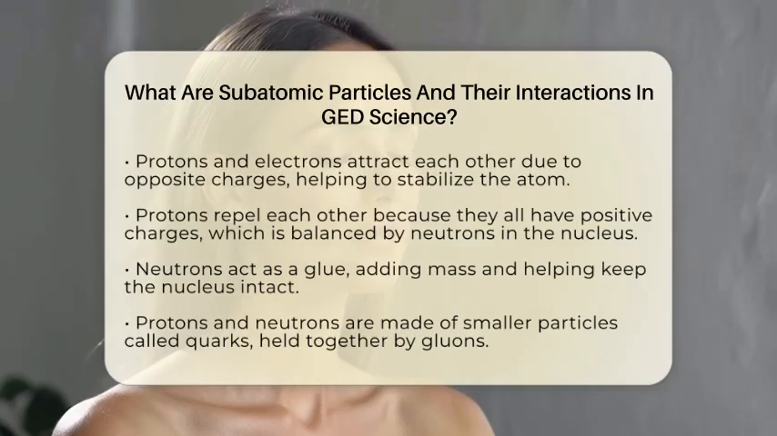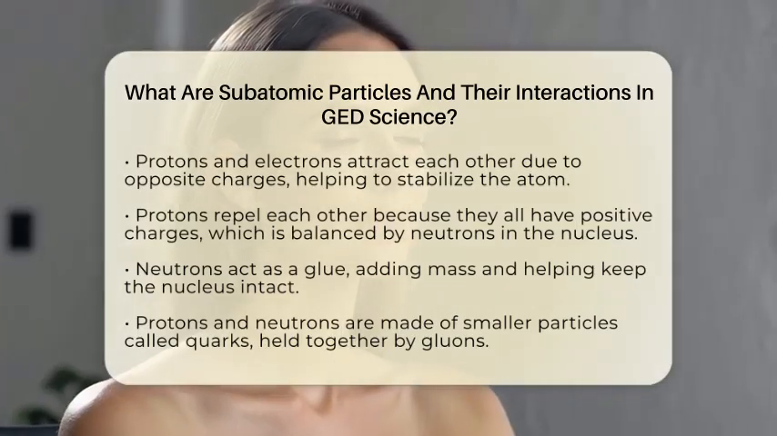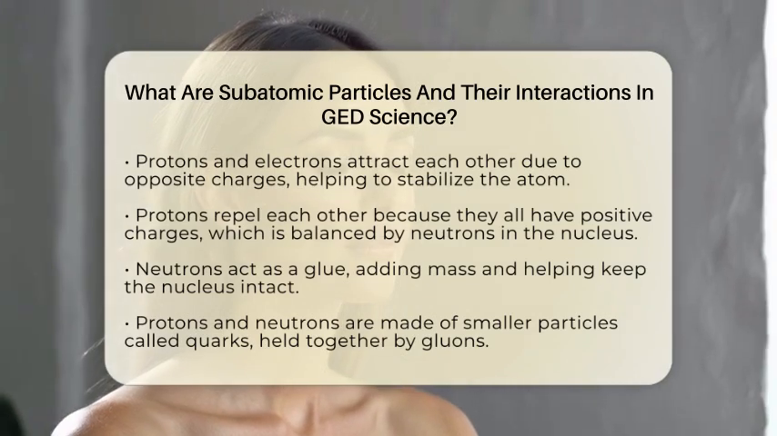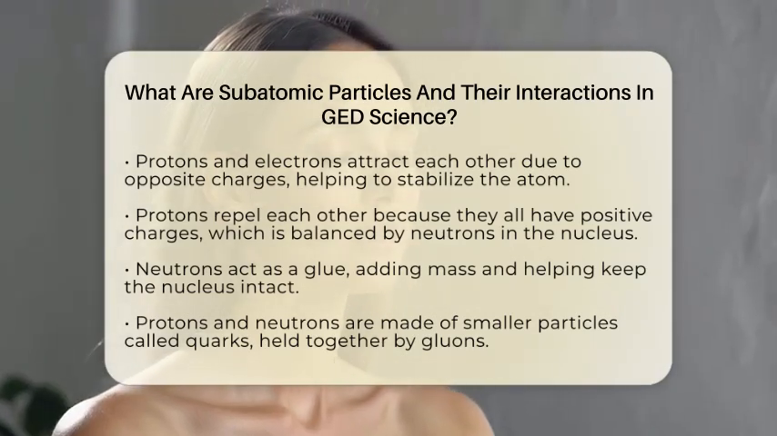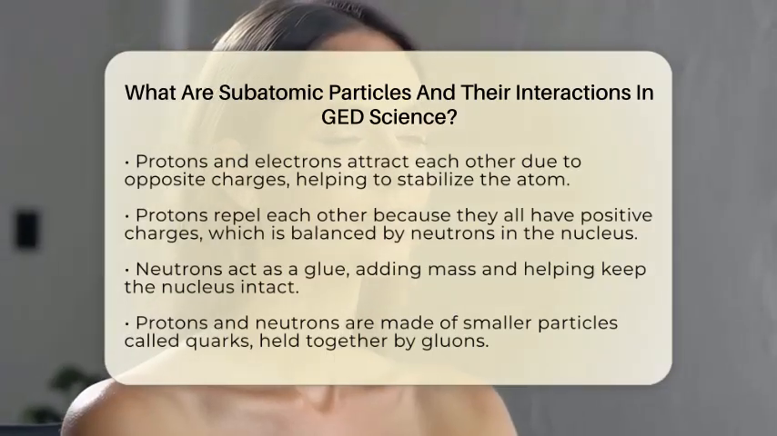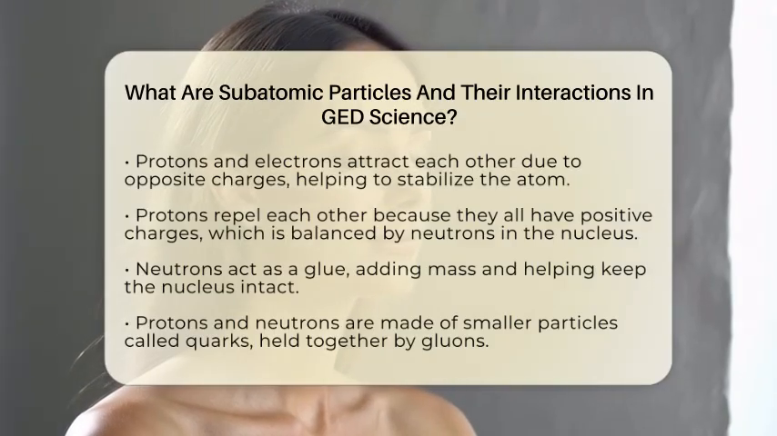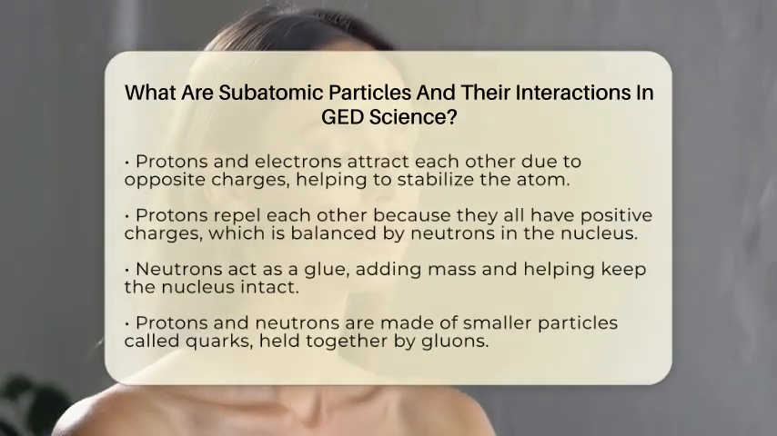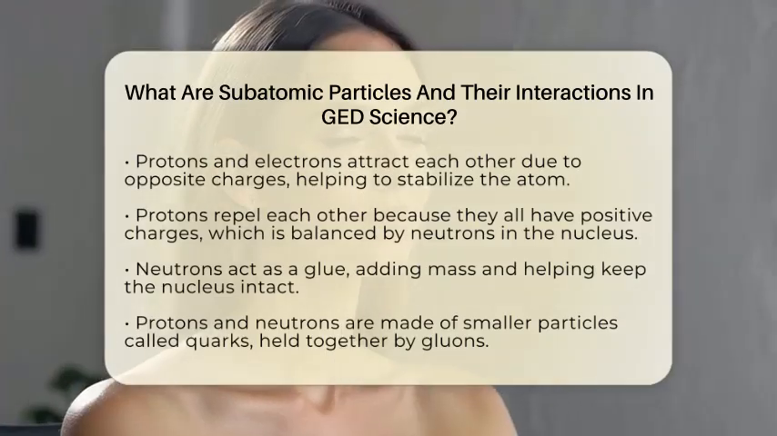behaves. Protons and electrons are attracted to each other because opposite charges pull, which keeps the atom stable. But protons push away from each other because they all have positive charges, so the nucleus needs neutrons to help hold everything together. Neutrons act like a glue that adds mass without adding charge, helping keep the nucleus from falling apart.